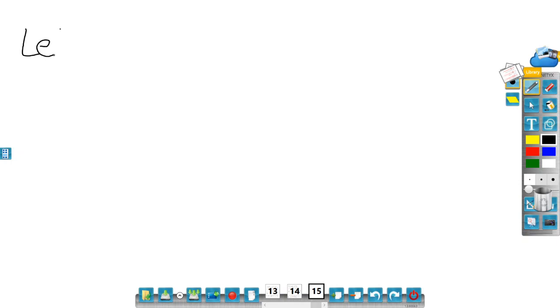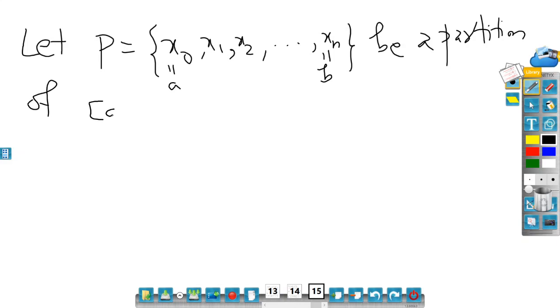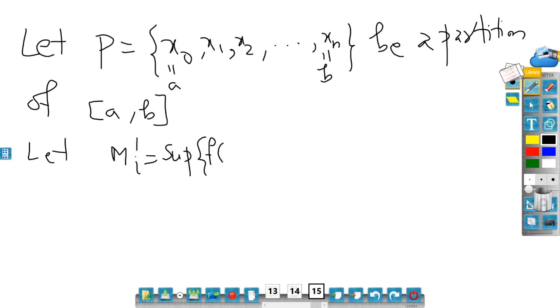Now let P = {x0, x1, x2, ..., xn = b} be a partition of the closed interval [a,b]. Let Mi' be the supremum of f(x) such that x belongs to [xi-1, xi].